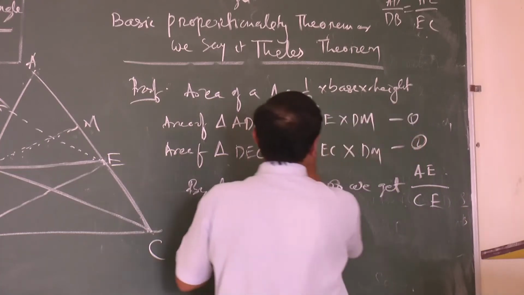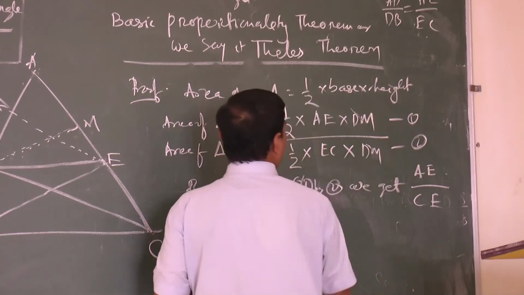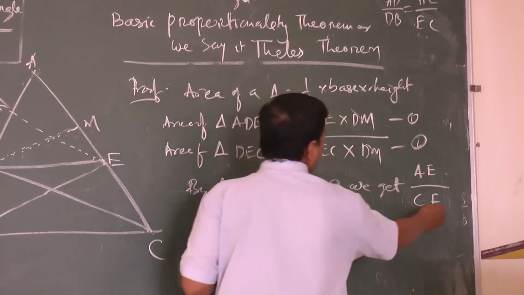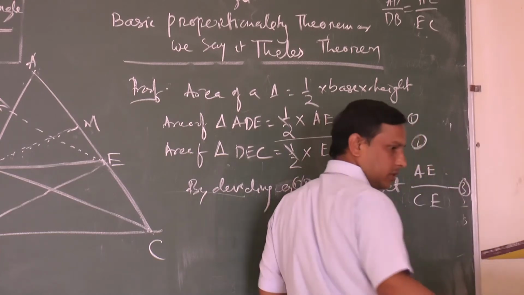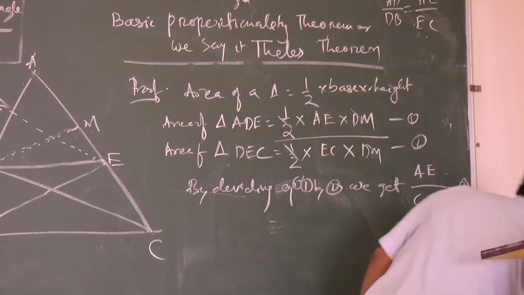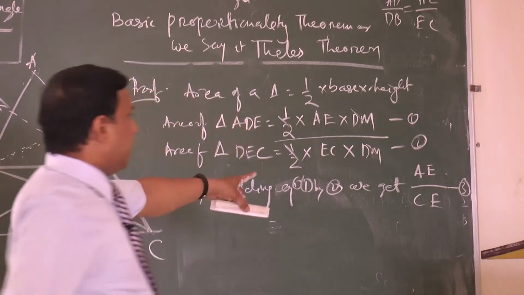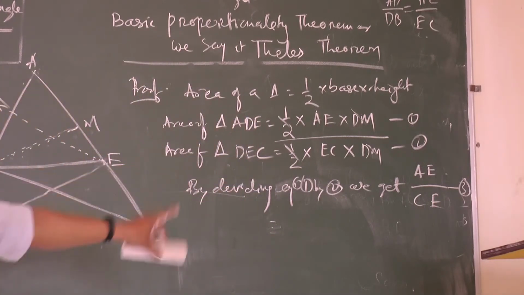This is equation 3. Clear all of you? We are dividing by this one, we will get AE by EC.